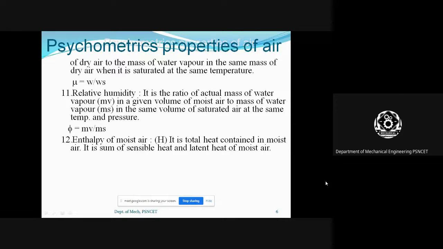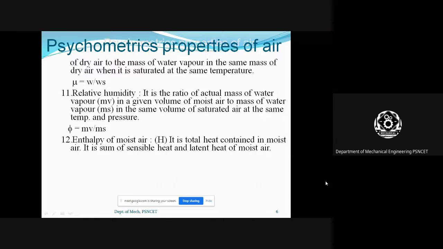Right. Next one is relative humidity. Relative humidity is denoted by the letter psi. It is the ratio of the actual mass of water vapor in a given volume of moist air to the mass of water vapor in the same volume of saturated air at the same temperature and pressure.